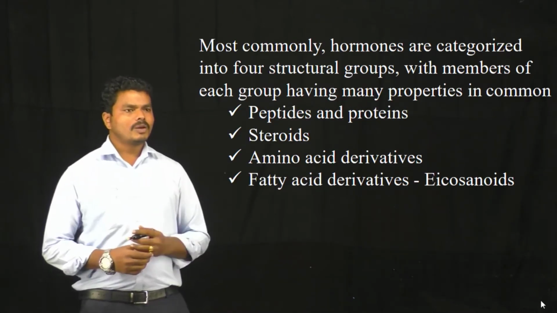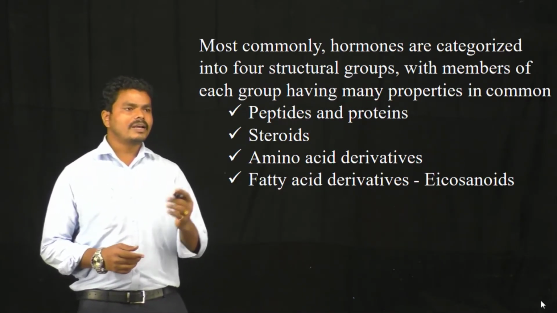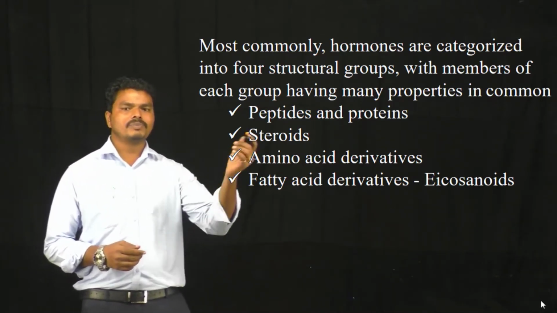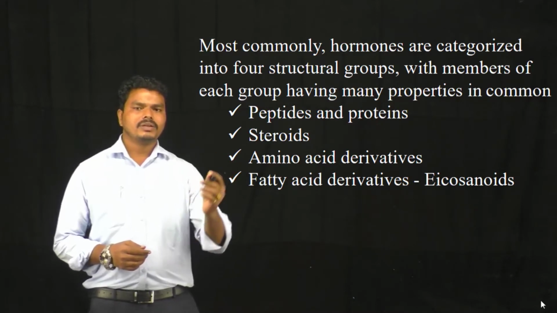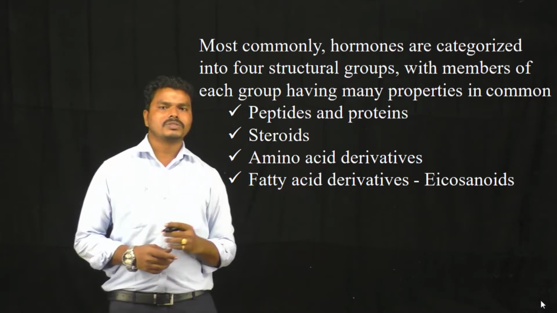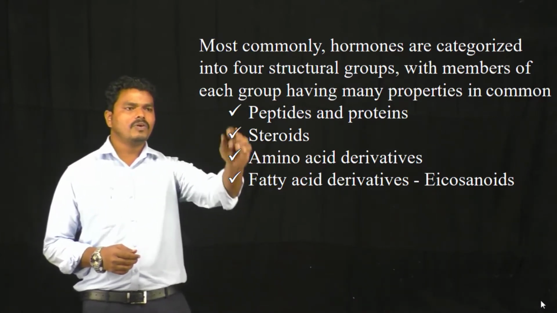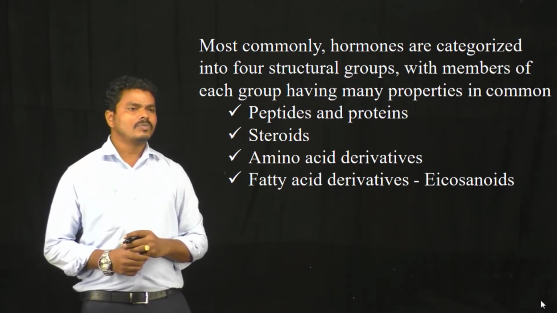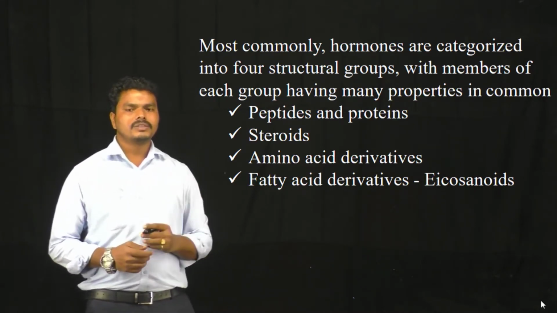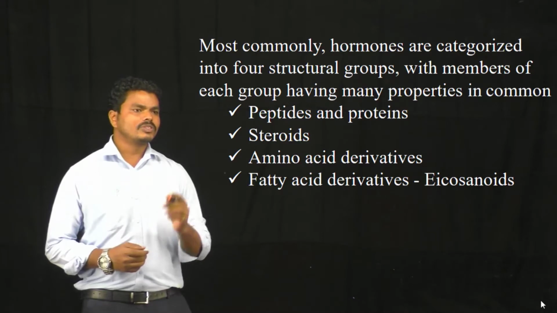The hormones produced from the endocrine system are categorized into four structural groups: peptides and proteins, steroids, amino acid derivatives, and fatty acid derivatives, for example eicosanoids. These are the four major classifications of the hormones produced in the endocrine system, and first we are going to discuss the steroids.